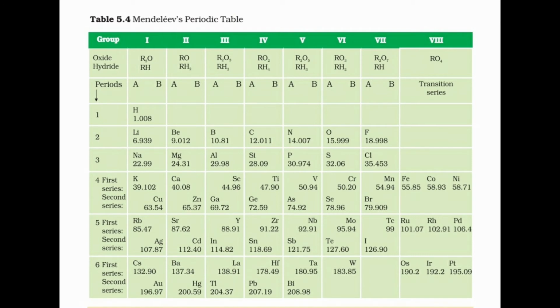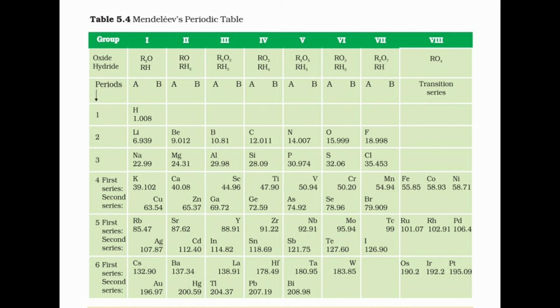Essential features of Mendeleev's periodic table, as it is based on Mendeleev's periodic law. Vertical columns are called groups and there are 8 groups, that is group 1 to group 8. Group 1 to group 7 are subdivided into two subgroups, A and B. The elements in a subgroup or group 8 have similar properties.